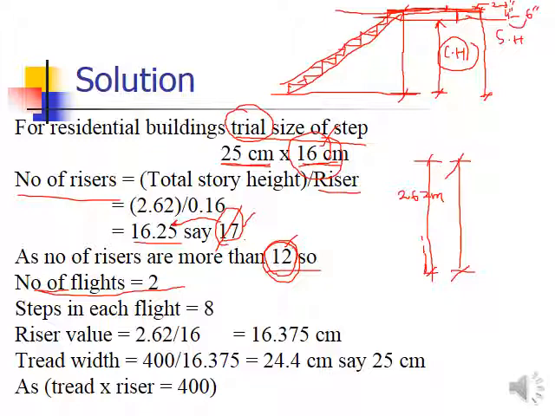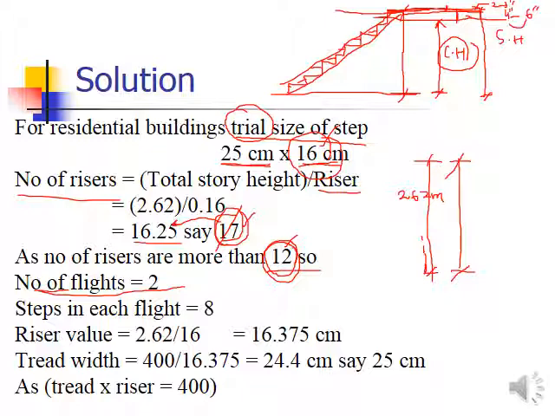Some student says that I am going to design my staircase by providing 3 flights, but you have to consider this thing very carefully: if you are dividing the 17 into 3 parts of steps, then the minimum should not be less than 3. Okay, more than 3. The number of steps in one flight should be more than 3.